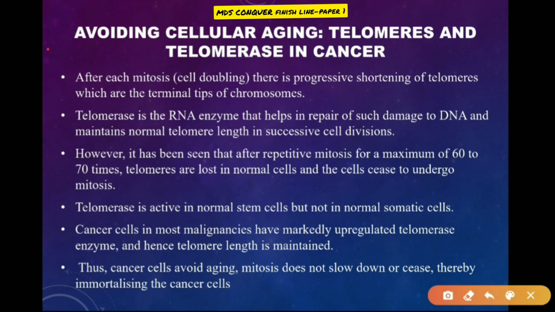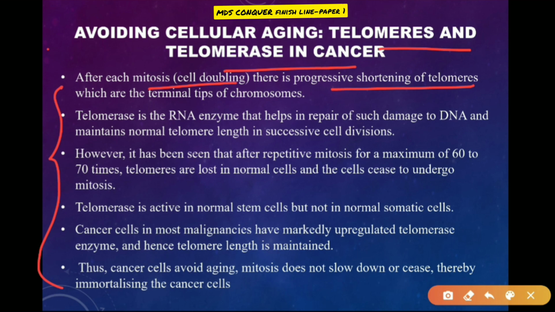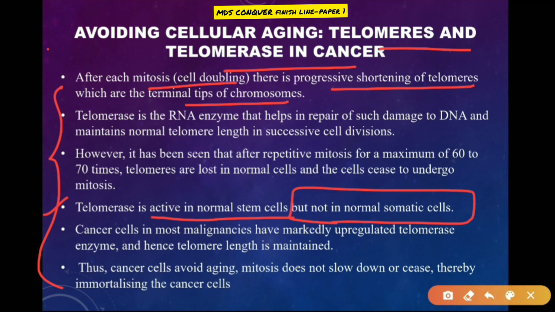Then avoiding cellular aging, and telomerase and telomere in cancer. So these are the mechanisms by which it will avoid cellular aging. After each mitosis, usually there is a progressive shortening of the telomeres, which are the terminal tips of chromosomes. But telomerase is active in the normal stem cells, but not in the normal somatic cells. This is the important point.